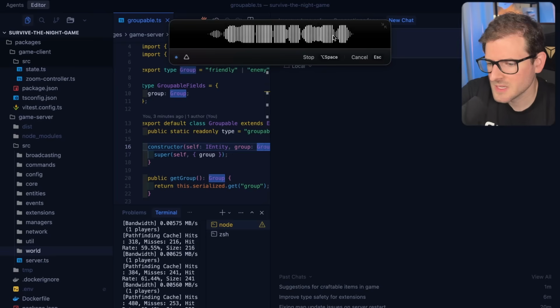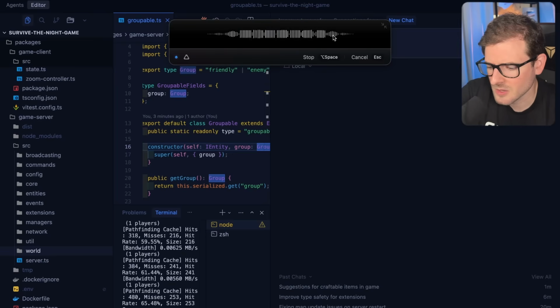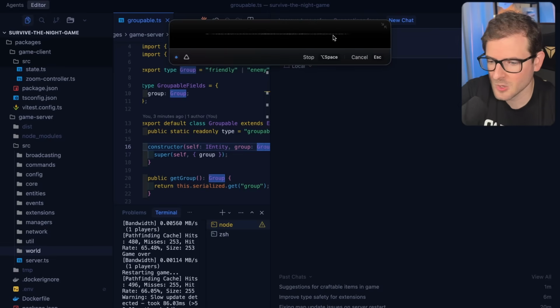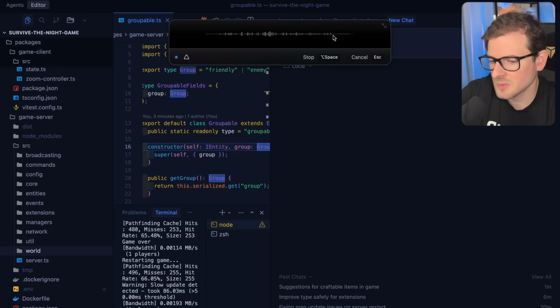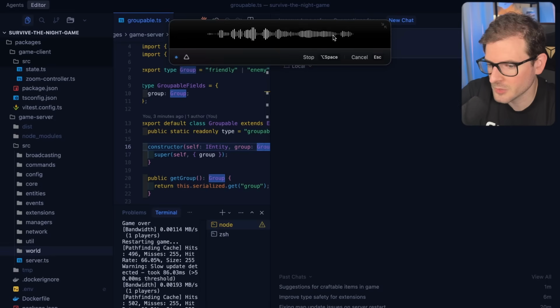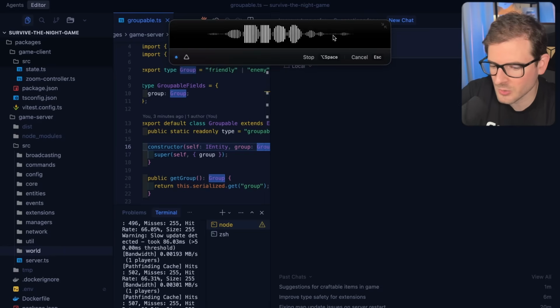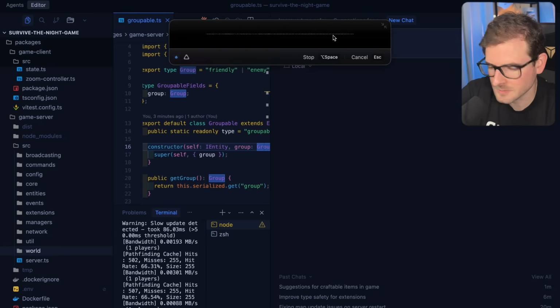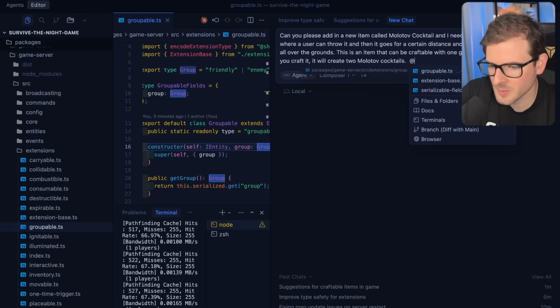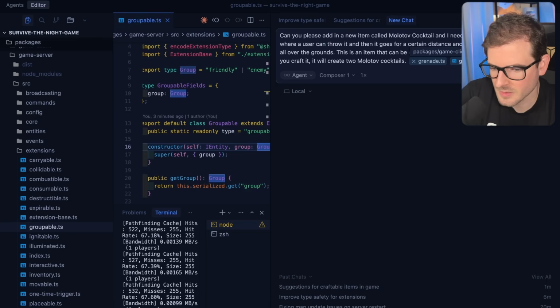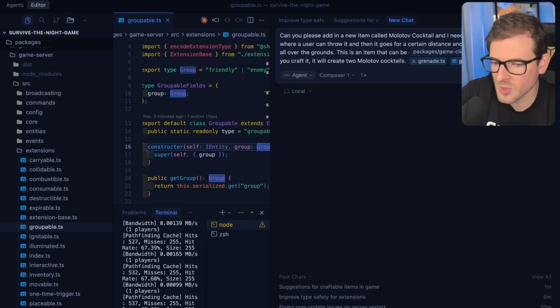So can you please add in a new item called a Molotov cocktail? And I need it to act like a grenade where a user can throw it, and then it goes for a certain distance, and then it explodes, leaving flames all over the ground. This is an item that can be craftable with 1 gasoline and 1 cloth, and when you craft it, it'll create 2 Molotov cocktails. Now let's see how this does. We should probably tag grenade like this, and I'm going to tag grenade here as well, just so it has an idea of what a throwable item is.